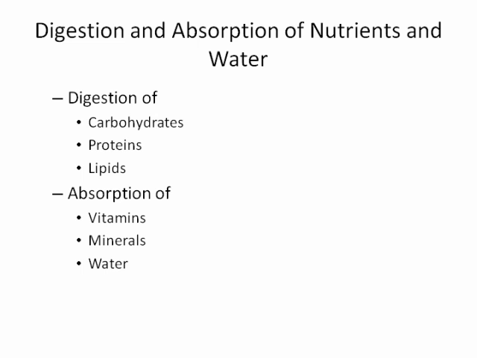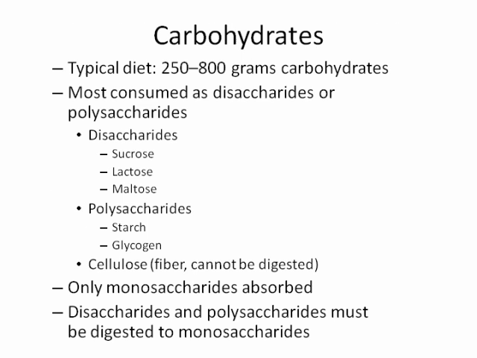And of course, the breakdown products of this digestion will be absorbed, as will vitamins, minerals, and water. So we'll look at each of these three biomolecules and how they are digested next.